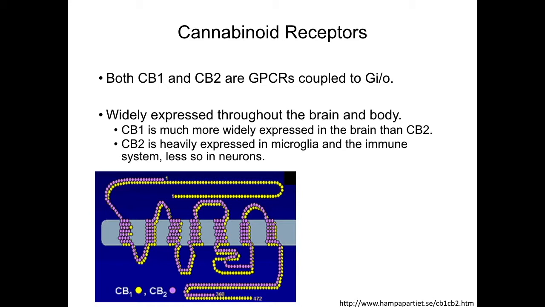Cannabinoid receptors are among the most widely expressed receptors in the brain and are also expressed in the body. CB1 is the primary subtype on neurons. CB2 has lower expression in the brain, is also found on microglia, and is expressed in the immune system.